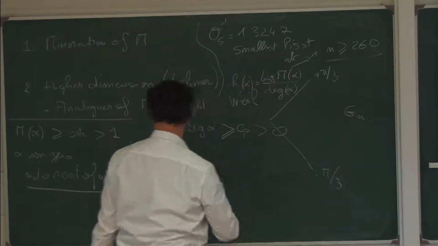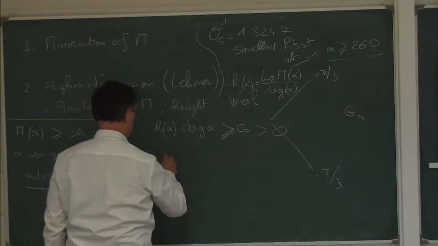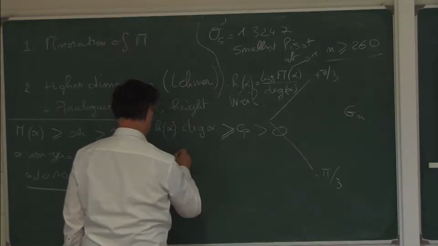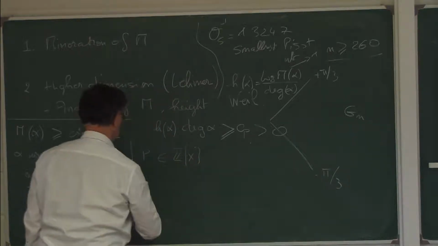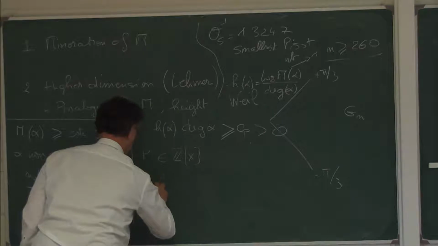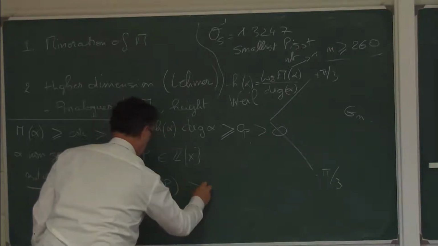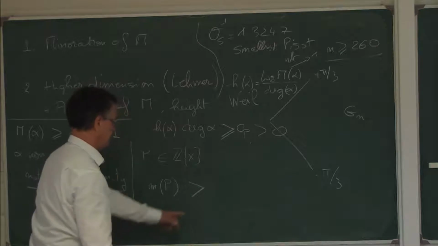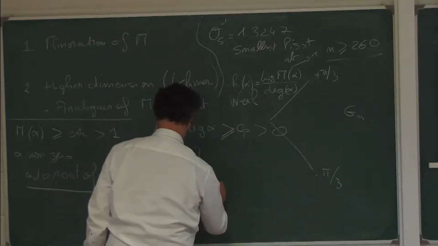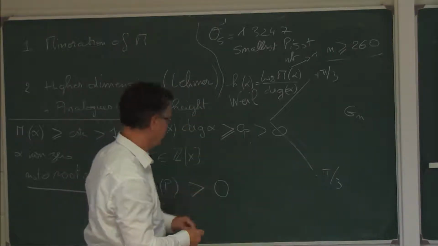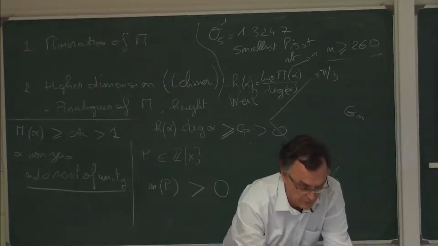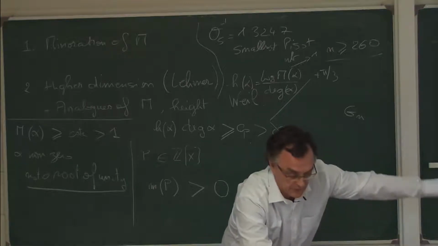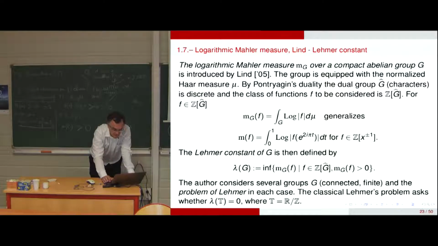So if we take any polynomial like that, we are interested in the logarithmic Mahler measure, and in finding a certain bound which is greater than 0 here. So we've seen in the classical case it's possible to obtain them. And here, for a compact abelian group, this is a current problem. So the method we have seen cannot be transposed like that.